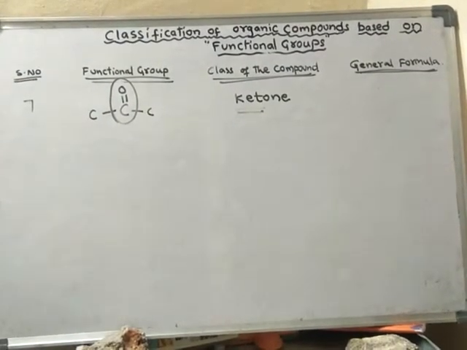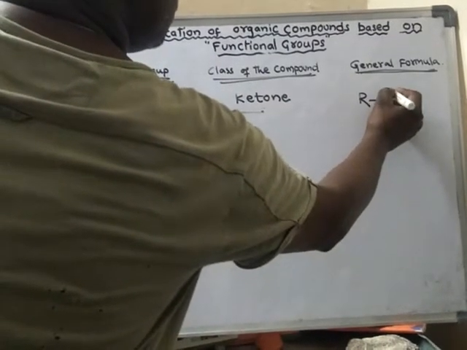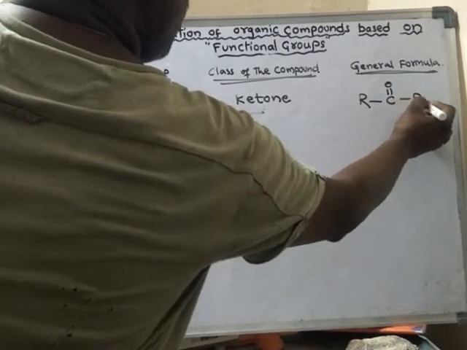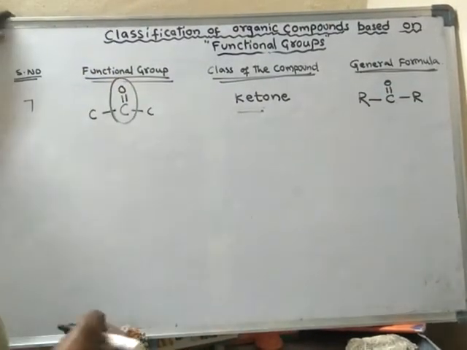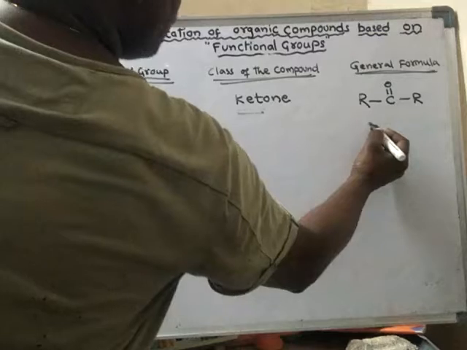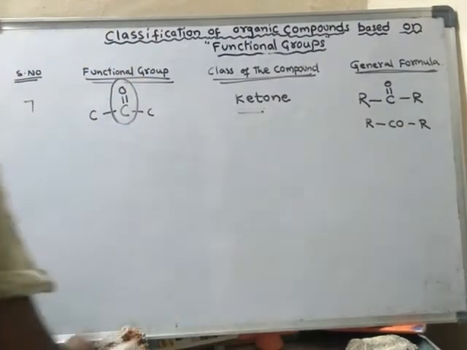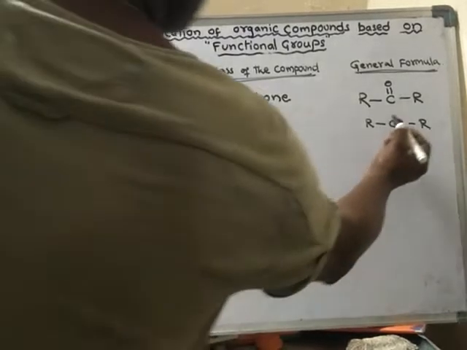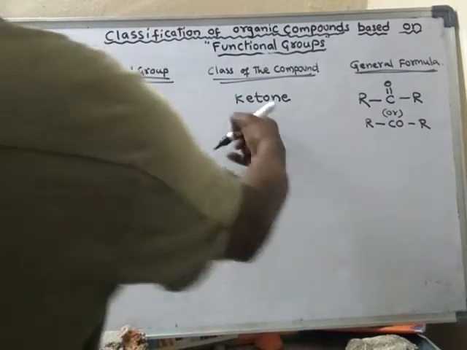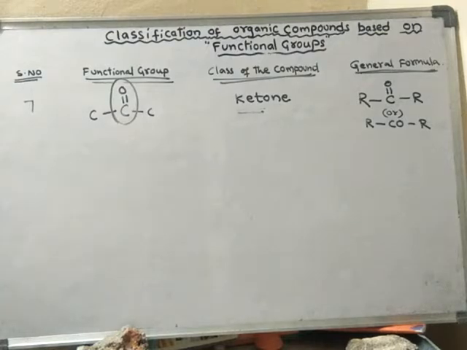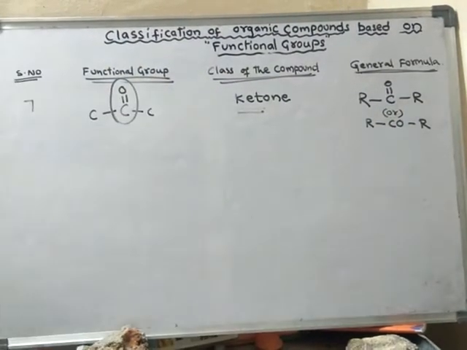That is why generally we write like this: RCOR, with R as the carbon framework. So it is called the ketone functional group, and its general formula can be written like this, or like this.